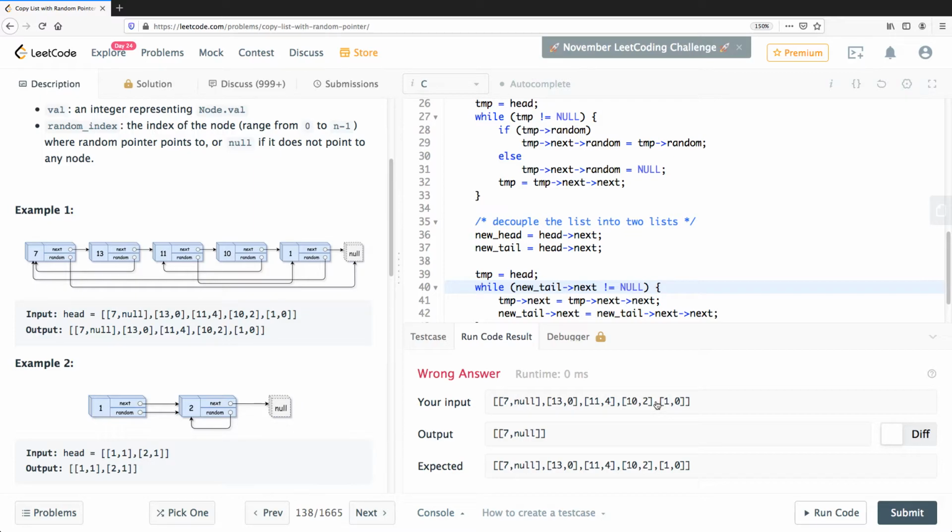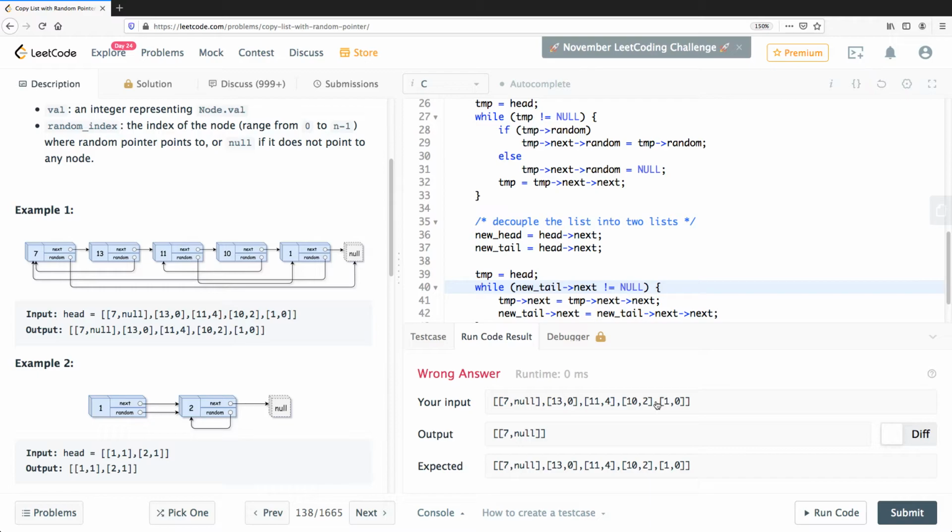The problem, and I guess the problem could be, let's take a look. The problem could be that maybe we have messed up some pointers here, and that is why it is not working.